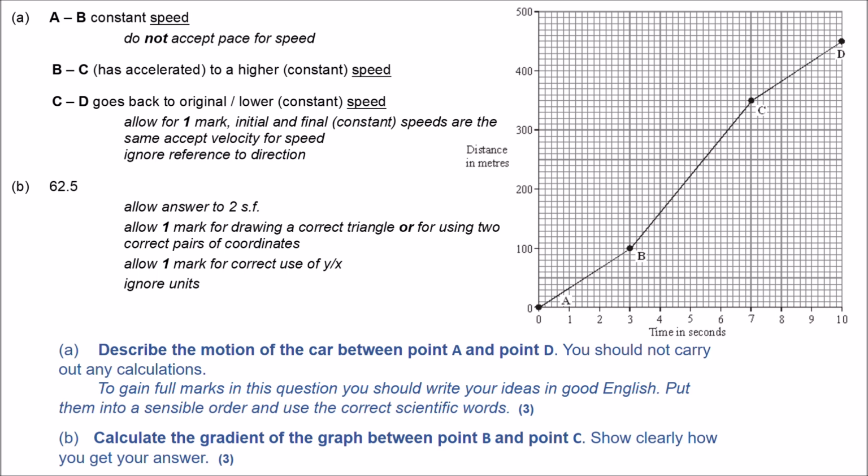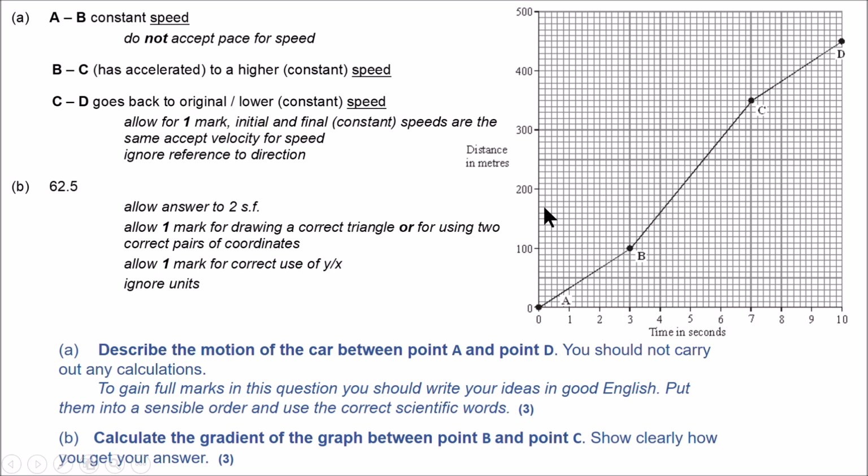The gradient. Okay, the answer is 62.5. You can try yourself. Between B and C, the steepest part. Remember, gradient is the change in the y-axis over the change in the x-axis. So the change from 100 to 350, so the difference is 250.